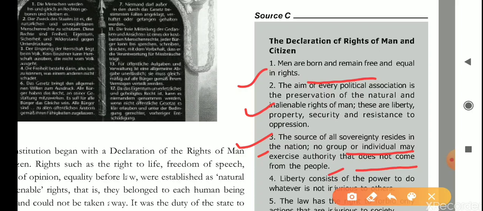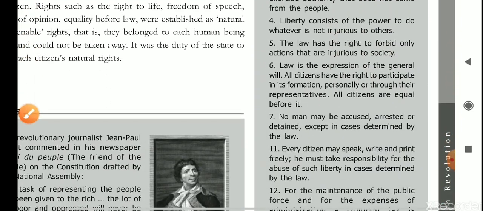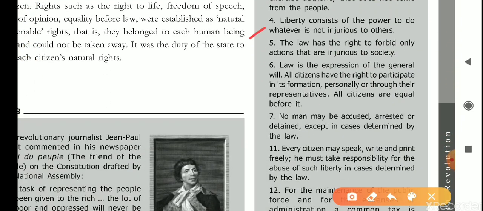Okay. Now next is, liberty consists of power to do whatever is not injurious to others. It means liberty means that you are free to do anything, but it should not be injurious to others. Then you are allowed to do anything. The law has the right to forbid only actions that are injurious to society. Yes, if you are doing anything wrong, then law will forbid you.